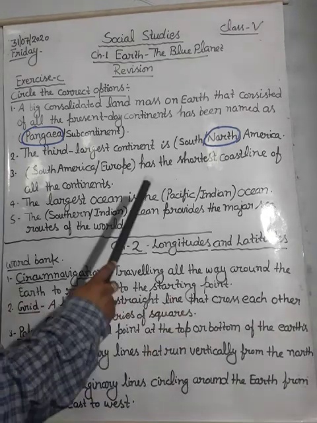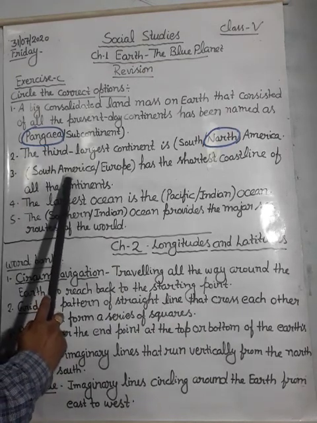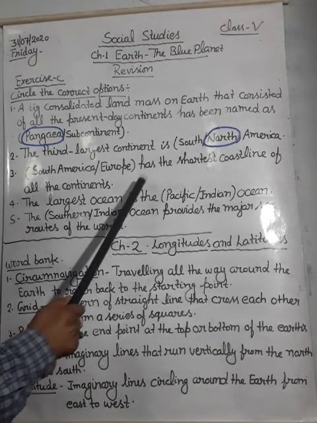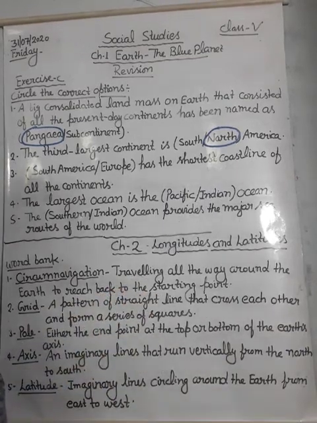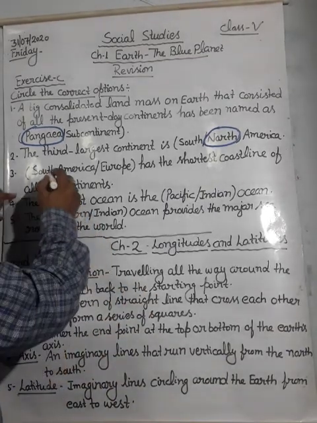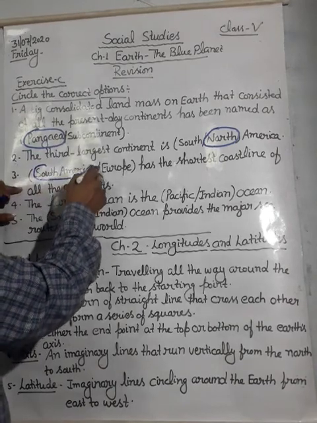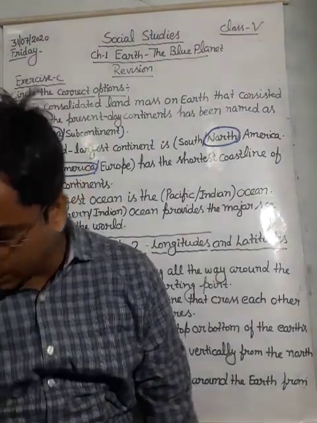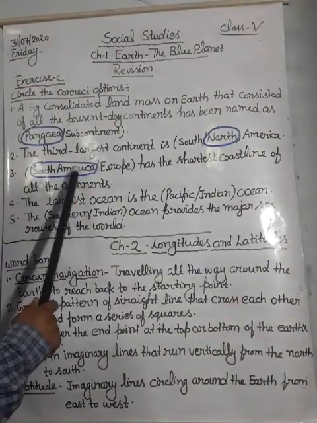So my dear student, South America is known for its shortest coastline.